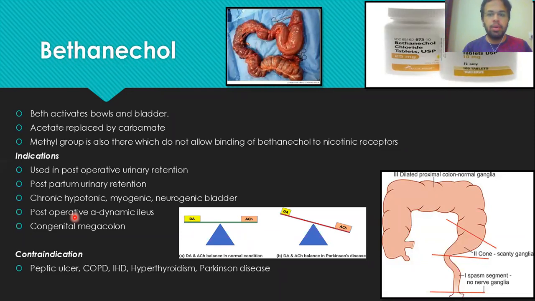Now, megacolon is a condition in which the intestines, the large and the small intestines, are unable to undergo peristalsis. The intestines are unable to contract properly, right?